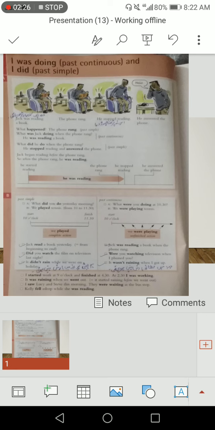Why do we use past simple? If we have started the task and ended it, it becomes past simple. But the action which is going on in the past is past continuous tense.